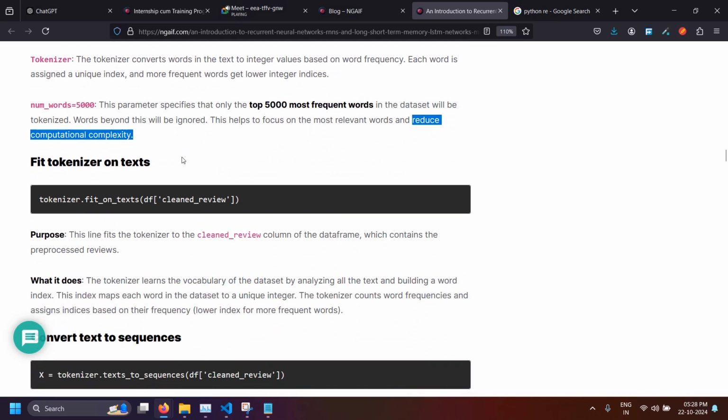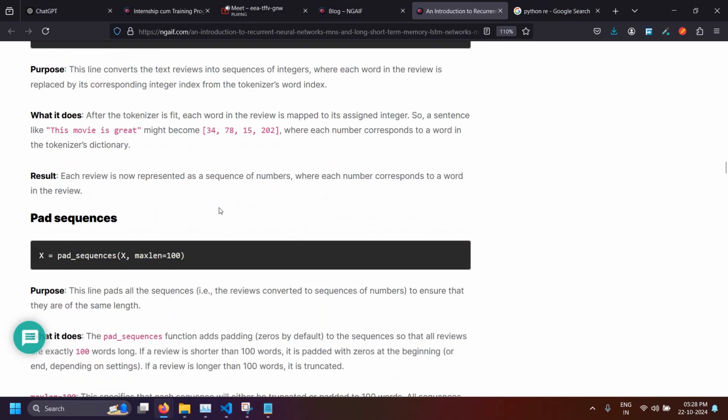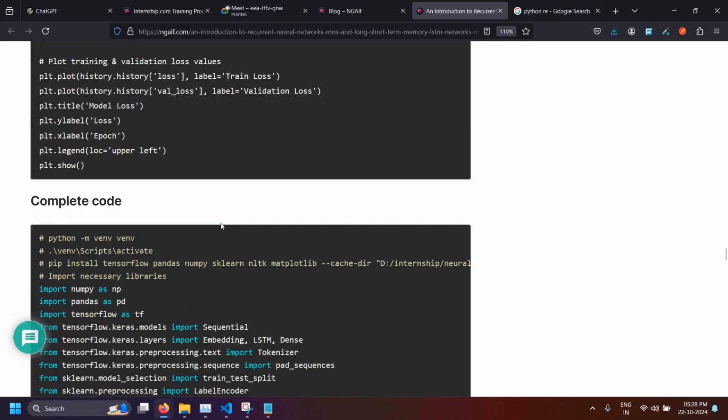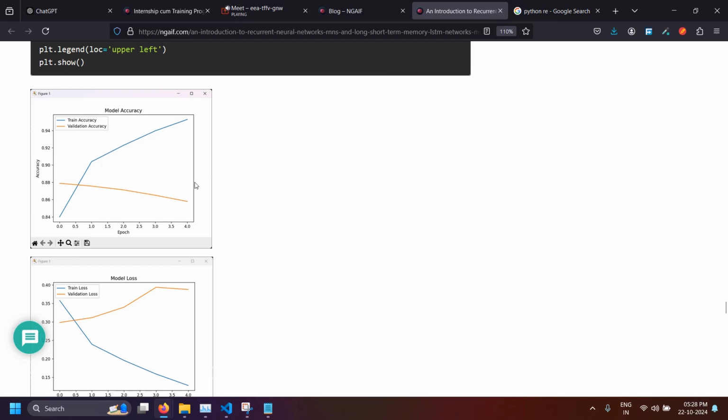Fit tokenizer on text. This line fits the tokenizer to the cleaned review column of the data frame, which contains the pre-processed reviews. Before telling this, let me show you the charts and how they look. These will be the charts when I run this training session.